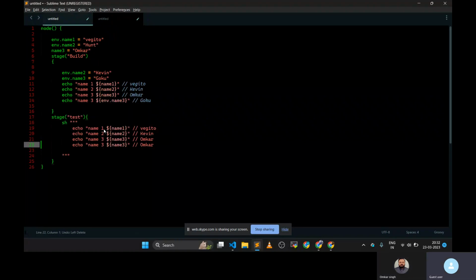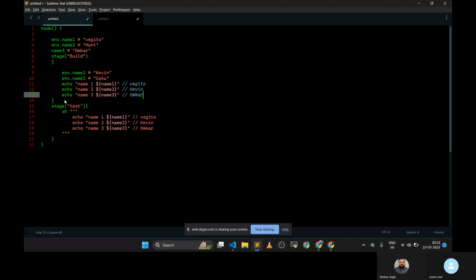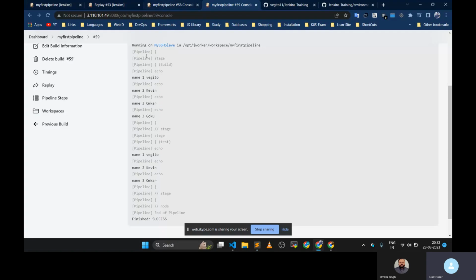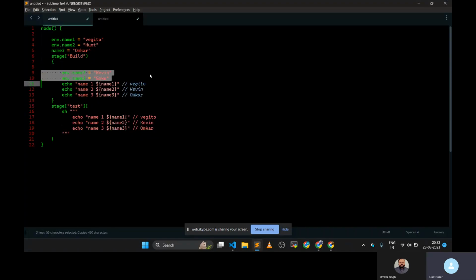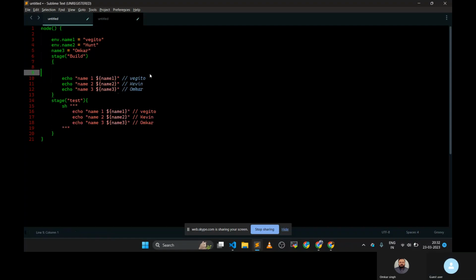Let's see what is the output. Now I'm removing this thing. Now see the output. Let me remove this thing so that we can remove the confusion.